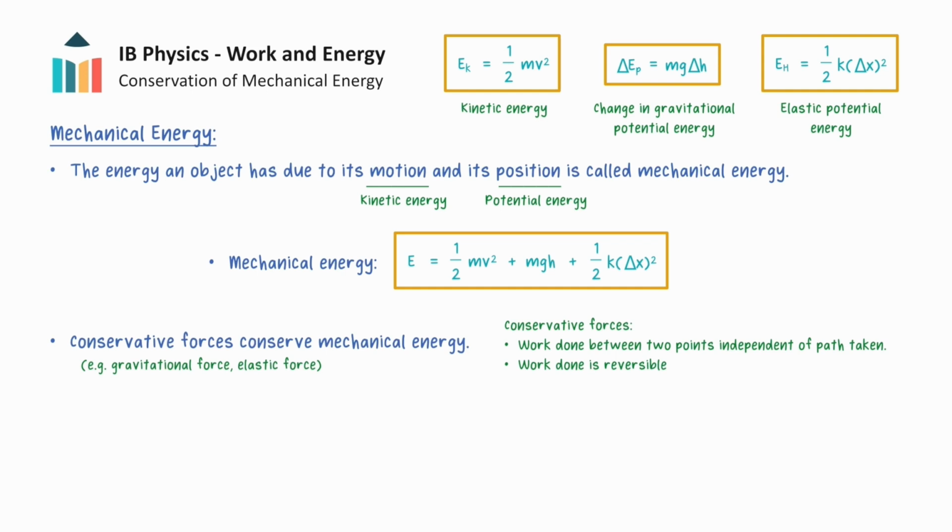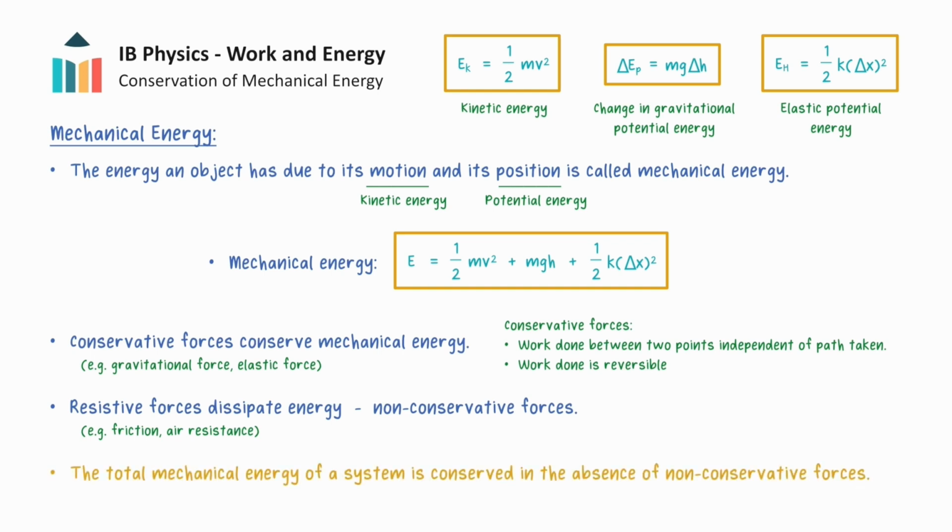Any energy stored can be recovered again. Resistive forces, like friction and air resistance, will often cause mechanical energy to be dissipated because they do negative work on objects, and are often described as non-conservative. So in the absence of non-conservative forces, the total mechanical energy of a system is conserved.